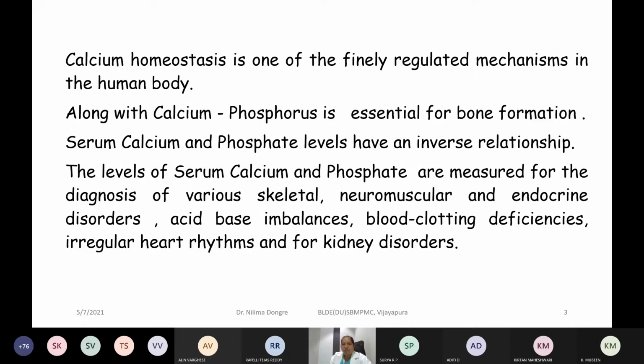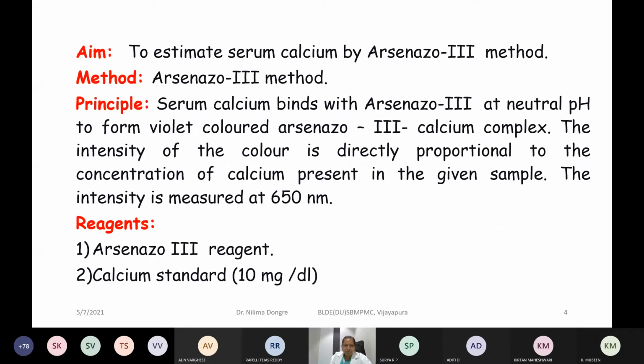They are always working together, and hence serum calcium estimations are helpful in the diagnosis of various skeletal, neuromuscular, and endocrine disorders, along with certain imbalances of acid base, blood clotting deficiencies, irregular heart rhythms, and also renal disorders. So that is why we need to understand how to estimate the serum calcium levels in the blood.